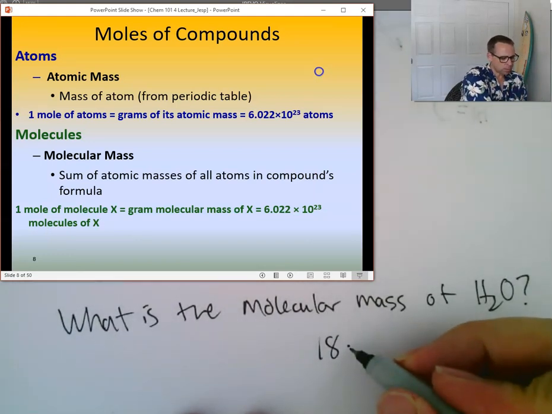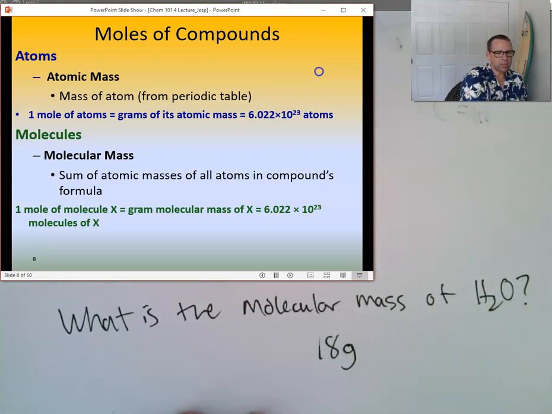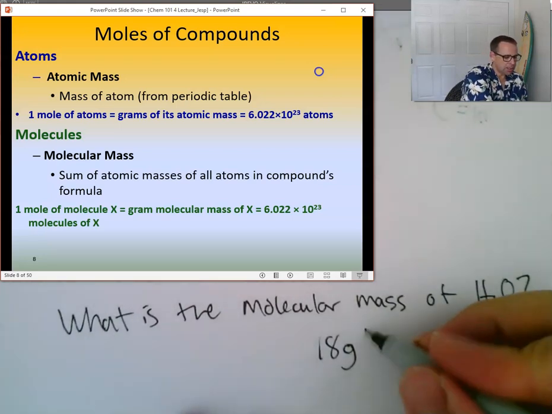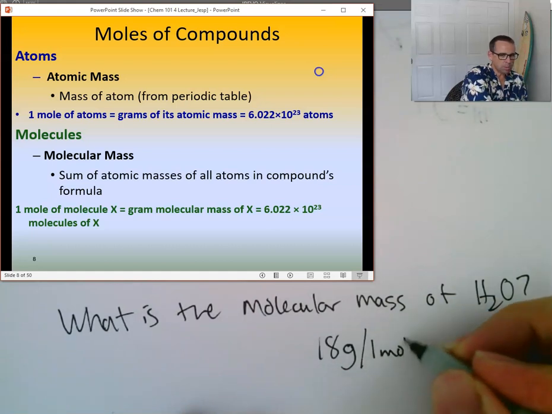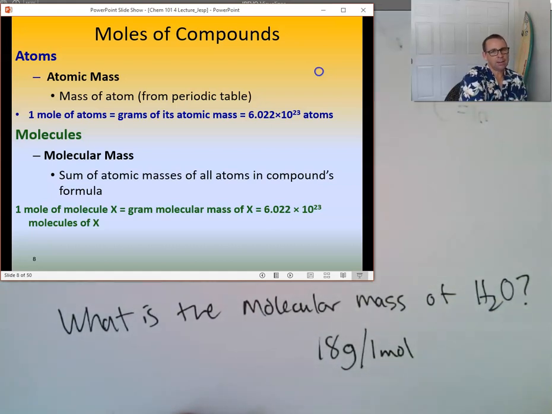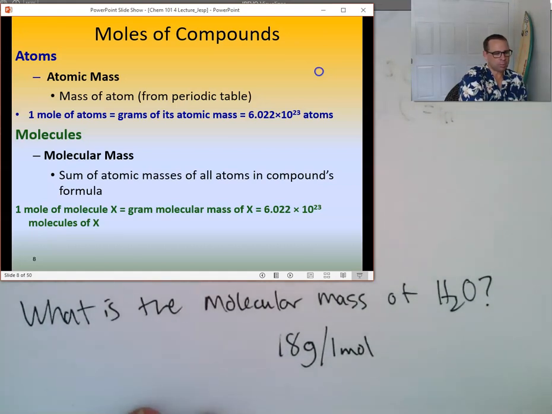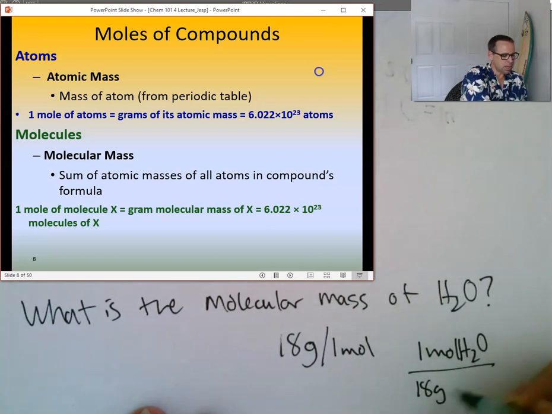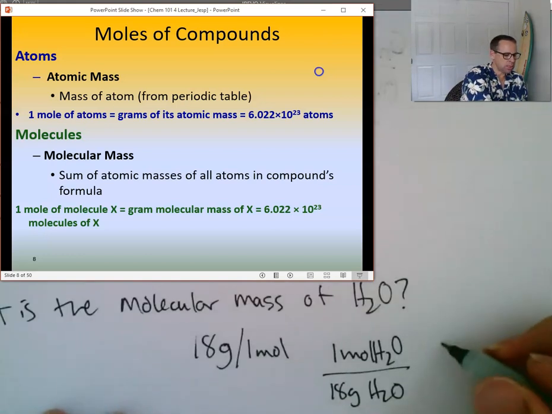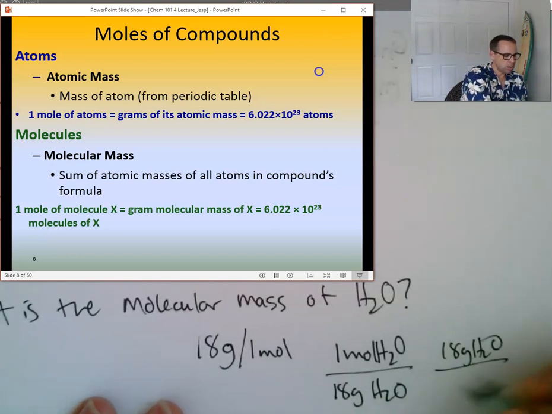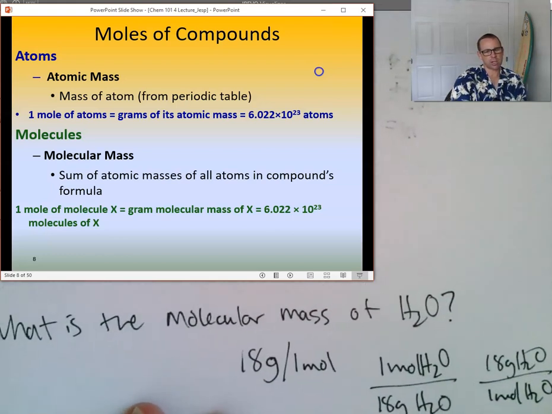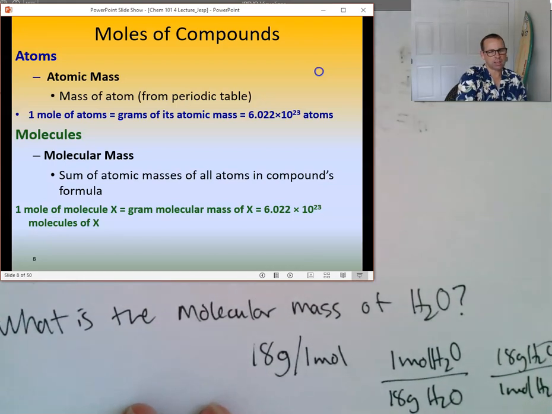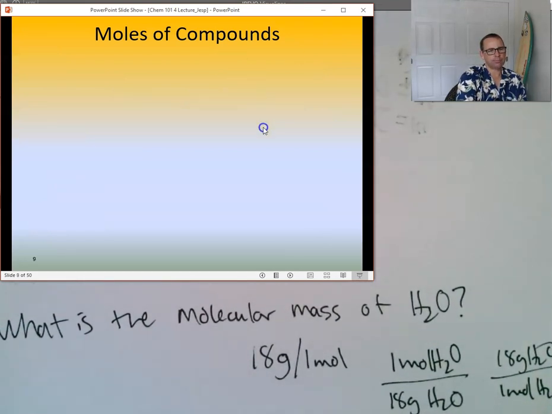18 what? Moles. No, 18 grams. Grams. And 18 grams is equal to 1 mole. Oh, looky there. I feel a conversion factor coming on, right? 1 mole of water is equal to 18 grams of water. Or I could say 18 grams of water is equal to 1 mole of water, right? Those are our conversion factors that we can make from the molar mass of water.